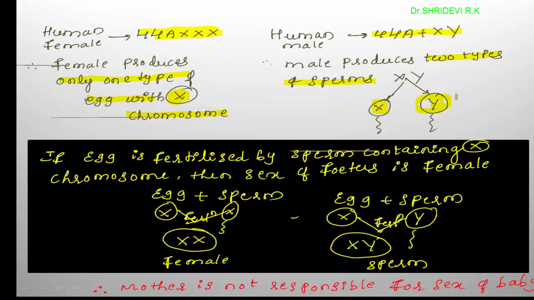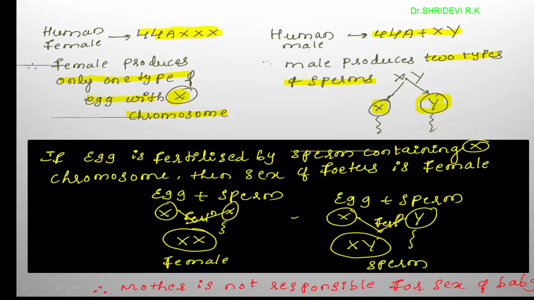Then what happens? At the time of fertilization, if the egg is fertilized by the sperm carrying the X chromosome, what is the type of chromosome in the egg? It is the X chromosome. What type of chromosome is carried by the sperm?